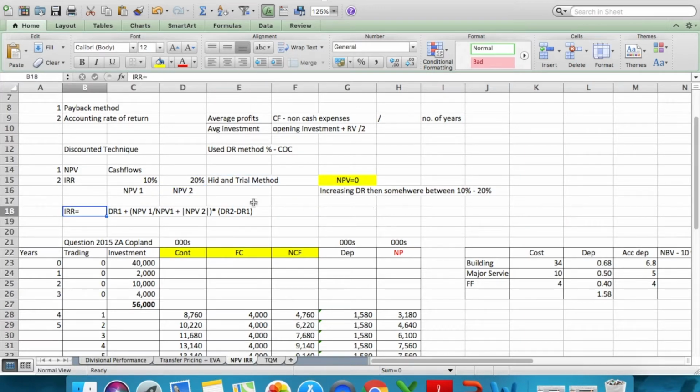I have made a mod sign with NPV2 because, since you have increased the discount rate, your NPV2 is bound to be negative, because we're finding the NPV where it turns from positive to negative. So we are trying to calculate the rate where NPV becomes 0.